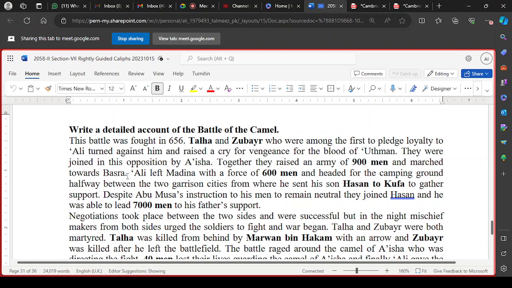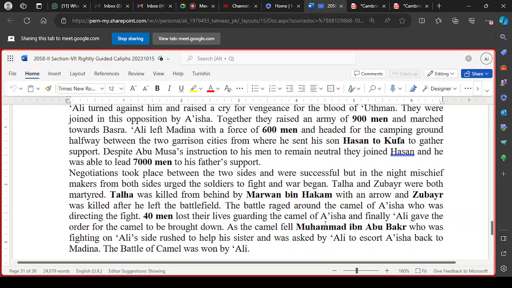Ali left with a force of 600 men, and he had also sent his son Hassan to Kufa. From Kufa, he successfully gathered a force of 7,000 men. Some sources mention 9,000 men to support his father. Fine. So this is how you can mention that Ali radhiyallahu anhu and they both did not want to fight with one another, since they were aware of the high status of one another, so they did not want to fight.